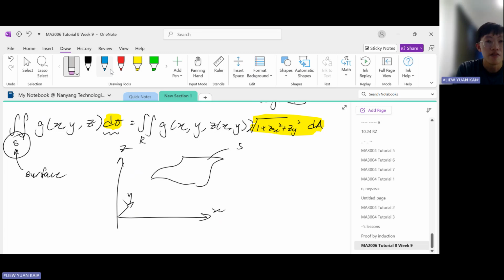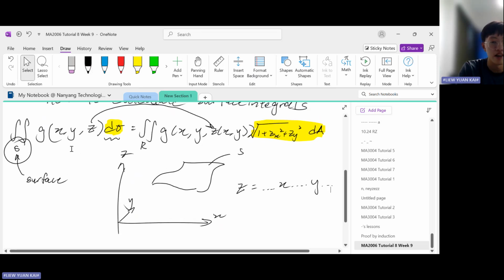And then you notice that the g functions are also different. The only difference in this g function is the z. What is going on in the z is that this z becomes z of x and y, meaning that z has become a function of x and y. In other words, z will be expressed in terms of x and in terms of y. This may not be clear to you right now, but when we go to an example, I will re-emphasize what this means. So let's go ahead and look at the steps of how to calculate a surface